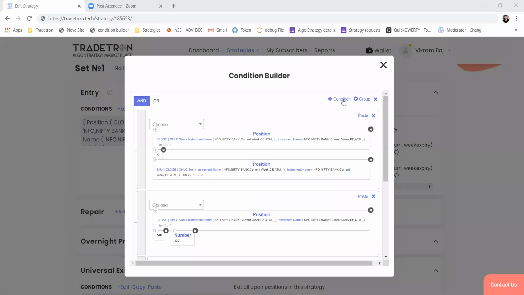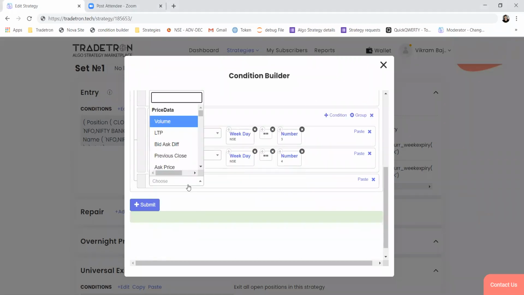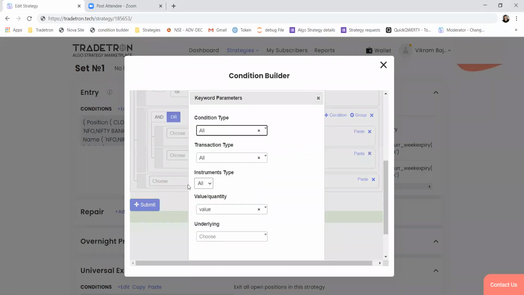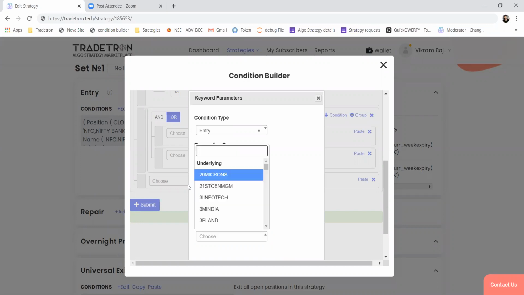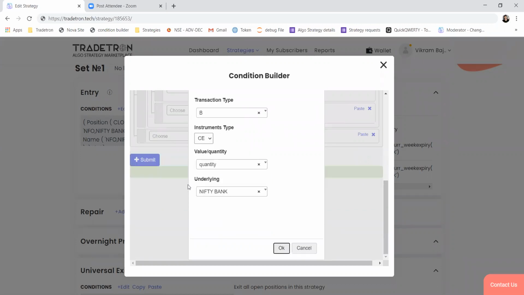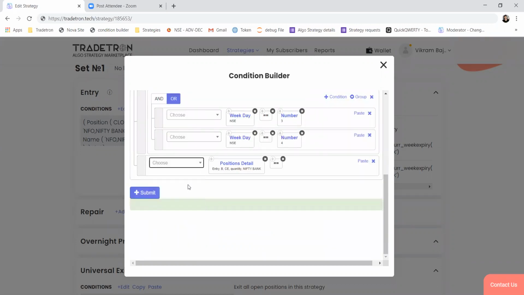So for any set, basically, if I don't want this position to be entered again or this entry to be checked again, I can just write one additional condition. For entry conditions of whatever type of instrument I'm trading, be it call or put, if the quantity of that particular instrument is 0, then only it should enter.